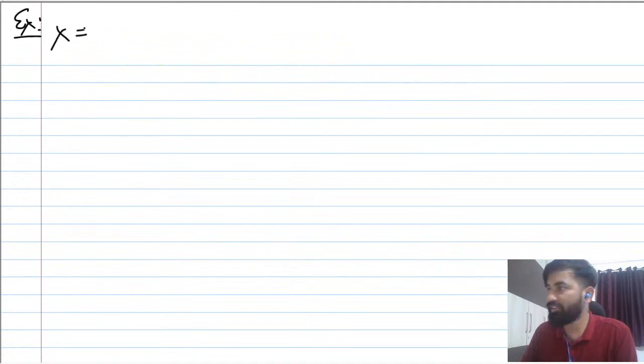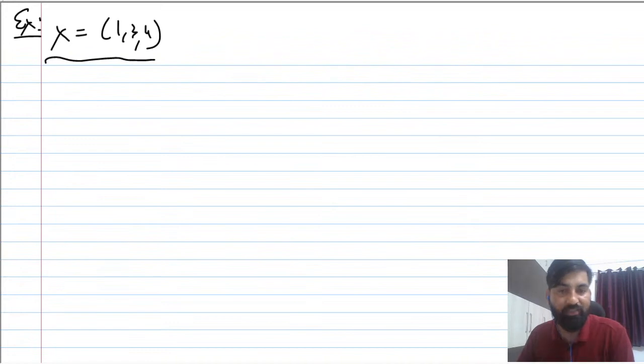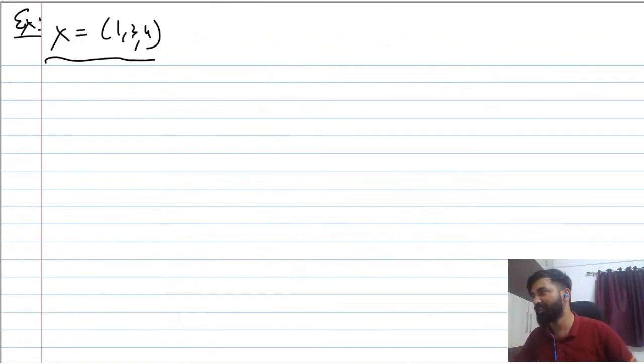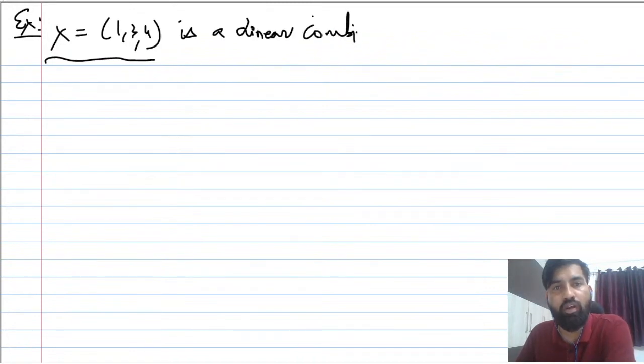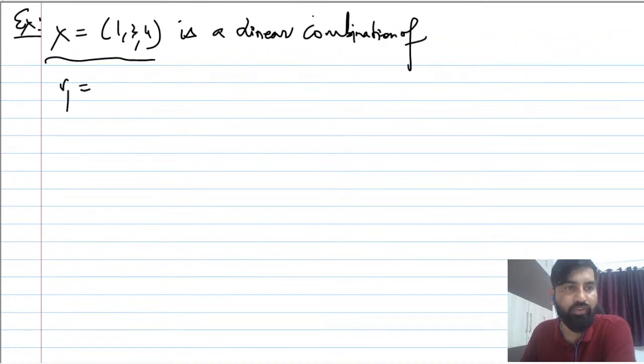Suppose x is given as (1, 3, 4), and my statement is that x is a linear combination of v1, v2, v3, where v1, v2, v3 are given. If you are able to solve that, then you can say, yes, x is a linear combination of v1, v2 and v3. You can write them in terms of column vectors only.